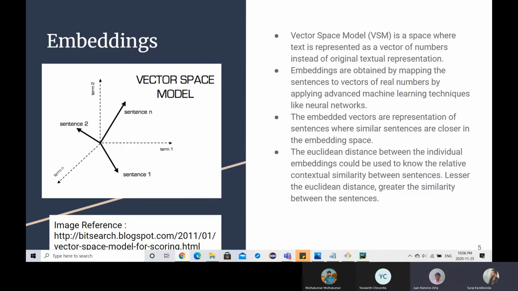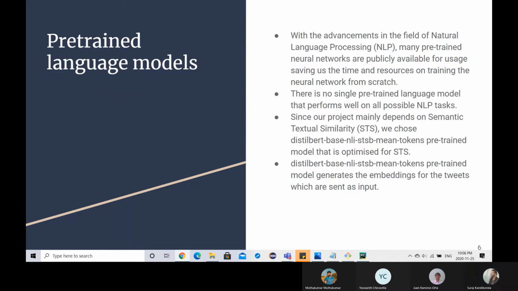Next slide, please. To obtain embeddings, we can definitely have our own neural network, but we have used a pre-trained neural network to save resources and time, and also pre-trained neural networks provide better results because we are mostly concerned with semantic similarity, semantic textual similarity. We have chosen the DistilBERT model as a pre-trained neural network because it is optimized for semantic textual similarity. I'm passing the control to Muthu.